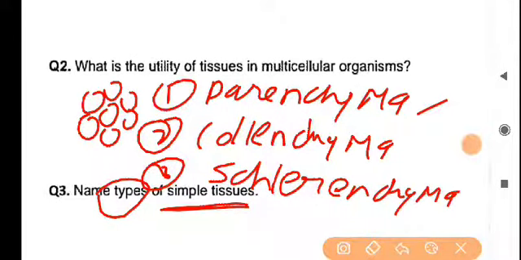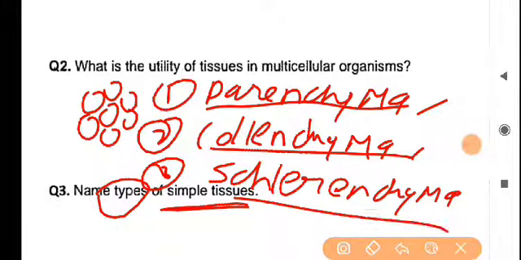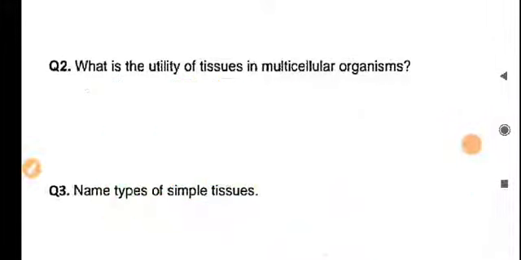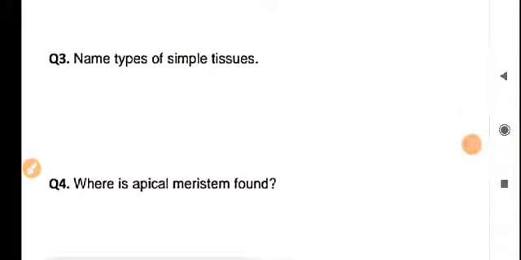So these are the essential tissues that form the simple tissue, often called simple tissue. Here only the types are asked, so there is no need to explain the structure and function. I think your concept regarding the types of simple tissues is over: the parenchyma, collenchyma and sclerenchyma. Now back to the next question.